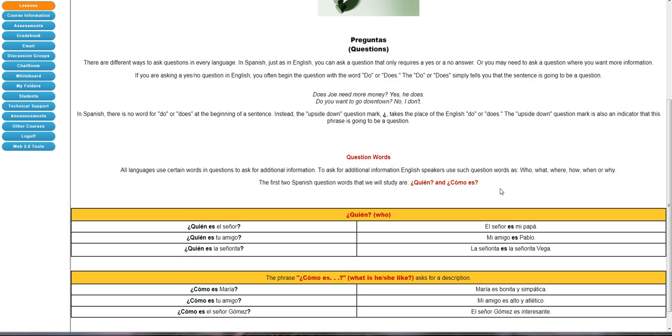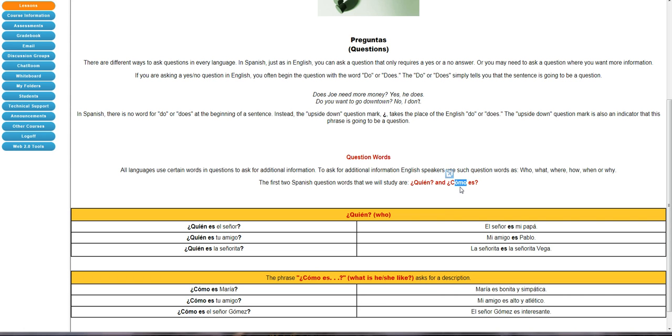Just like in English there's question words, in Spanish there are question words, and they are extremely important. So you should make a separate list in your binder or your folder with all of the question words as you learn them. They're giving them to you in this lesson a few at a time. So we've got 2 question words so far. We've got quién and cómo. Quién means who, and cómo means what is he or she like in this case.